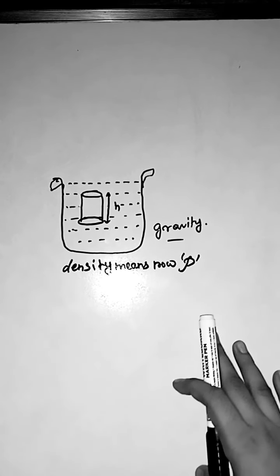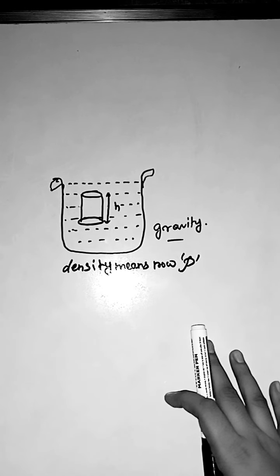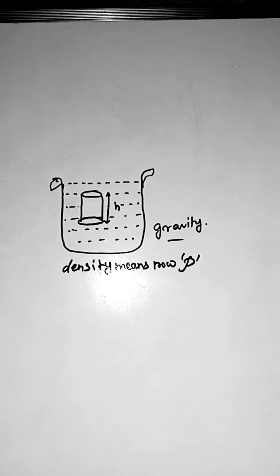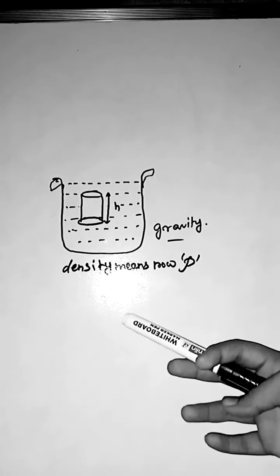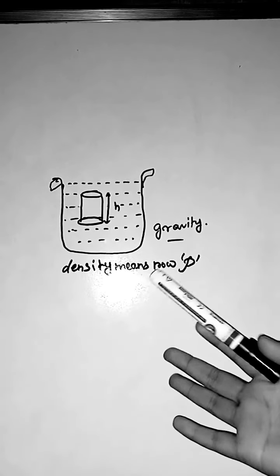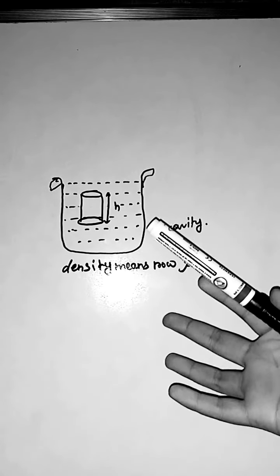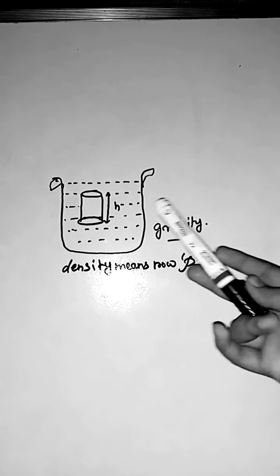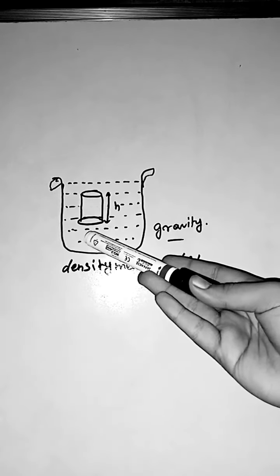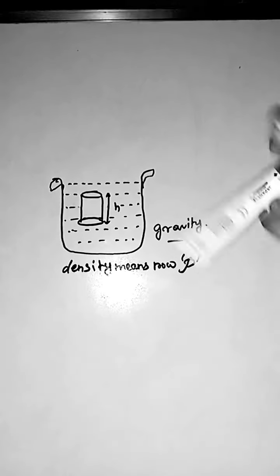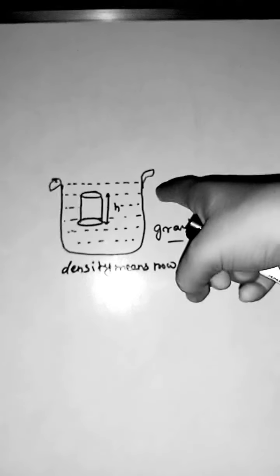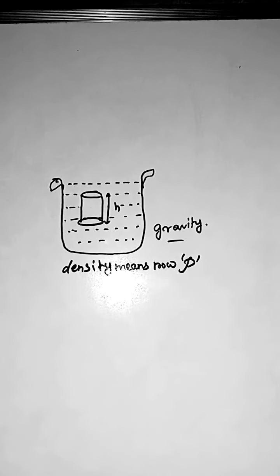In physics, the chapter name is Archimedes' principle. Our point to know is that the weight of the submerged body is equal to the weight of the water displaced by the body.